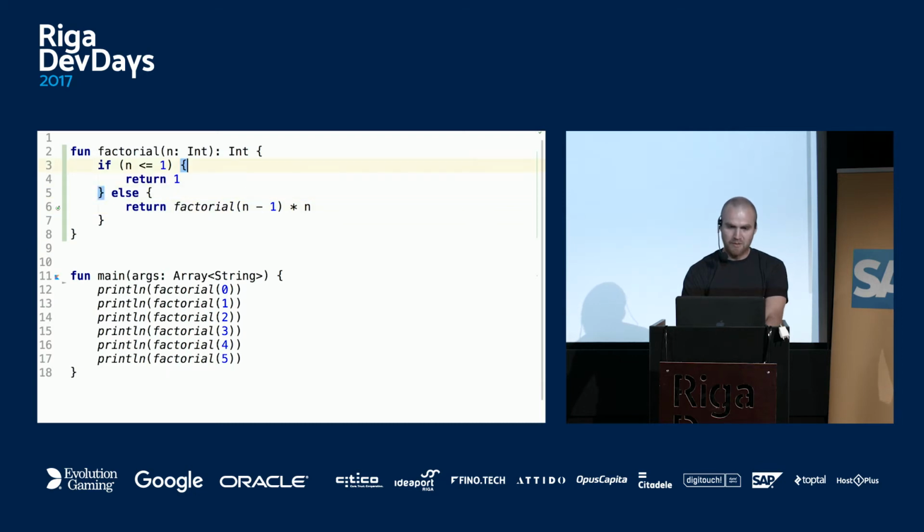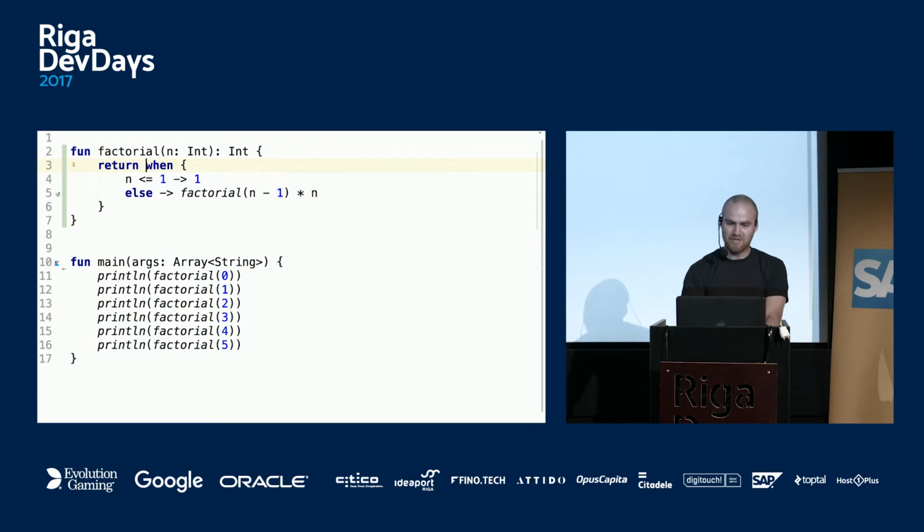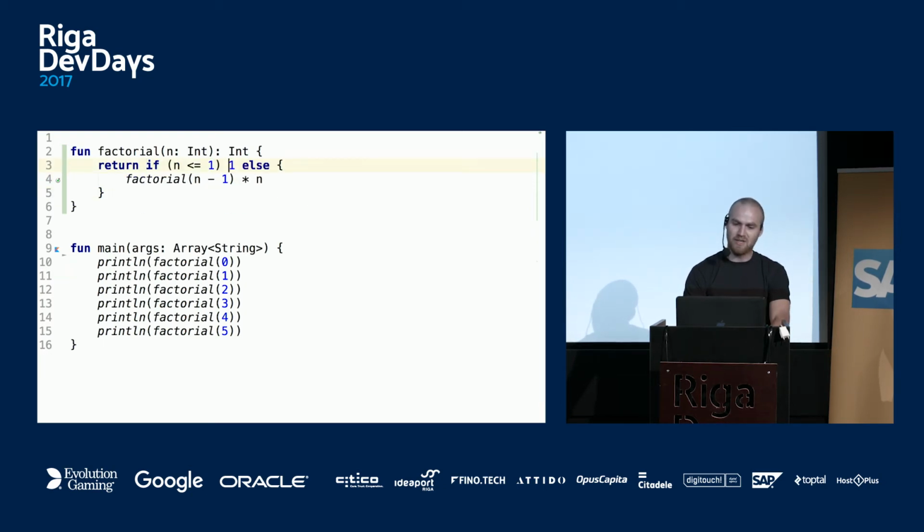And because an if statement is an expression in Kotlin, I can lift return out of the if. So returns were here, and now they're returning from if. Then we can replace if with when, which is like a case statement in Java, but more powerful. So here's the same condition, else we return factorial. But I don't like it here, so I'll just convert it into one line.